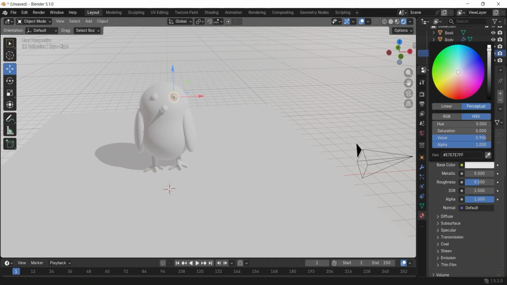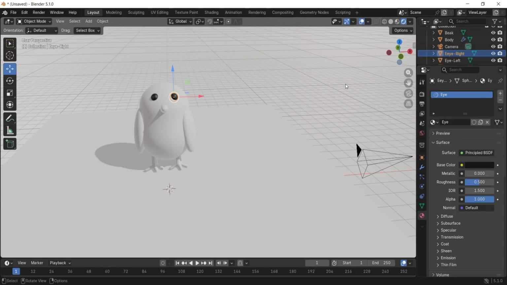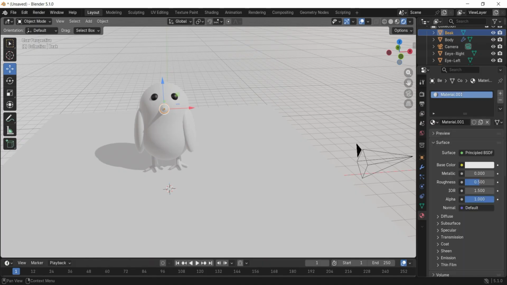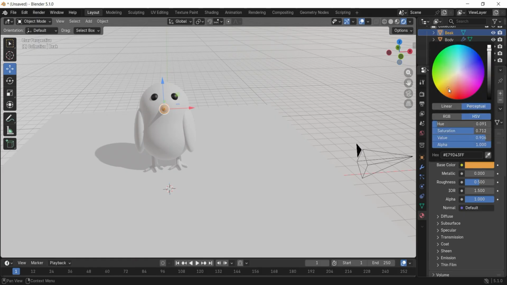Set the color and make it black. Click on beak and make the color orangey, something similar.